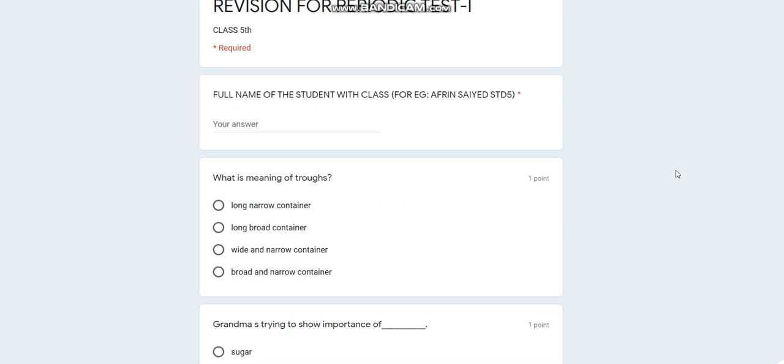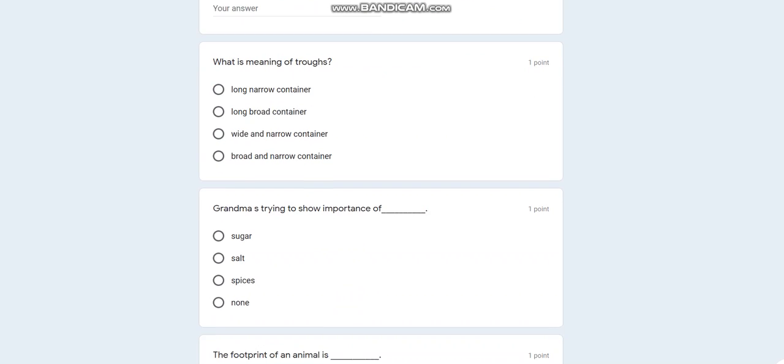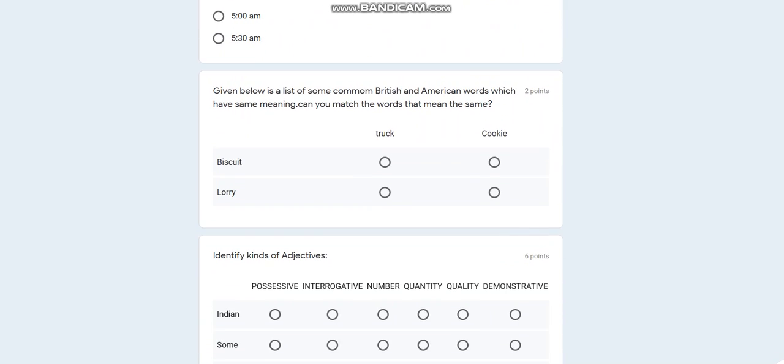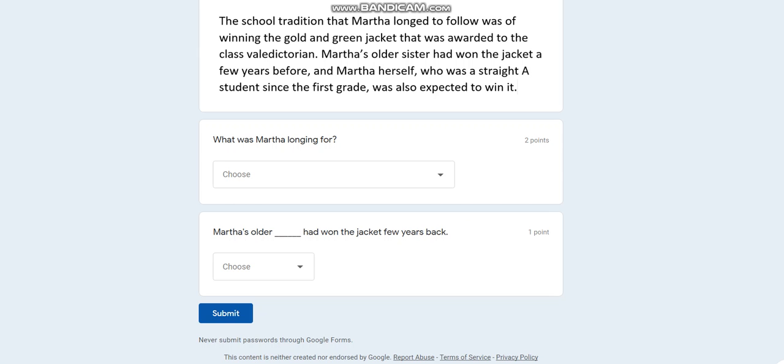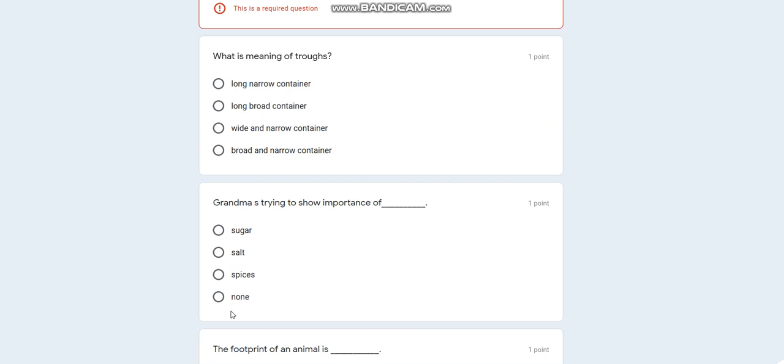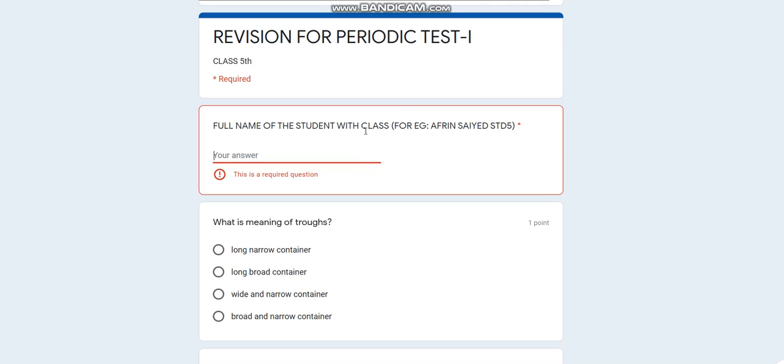Even if I complete the entire form, and I directly click on submit, it will not allow me to submit because I have not filled this main question which had the required mark. That means this is compulsory. Without this I cannot move forward.